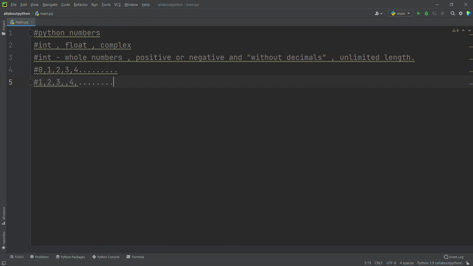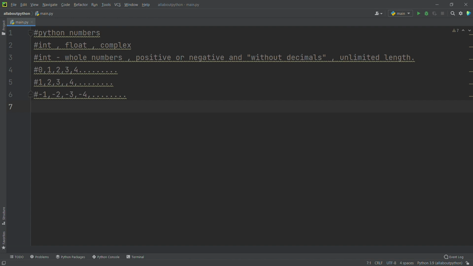Negative numbers have a minus sign in front of each number: minus 1, minus 2, minus 3, minus 4, and so on. And 0 is neither a positive nor a negative integer. These things you have to remember.